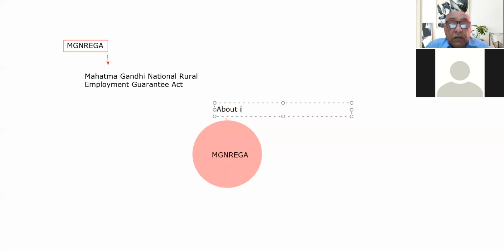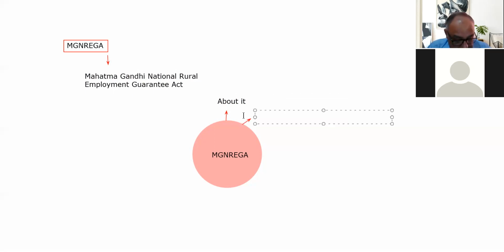The first thing about it is important. The second thing we will discuss is the aim or purpose of MGNREGA, for what purpose MGNREGA was launched by the government of India.